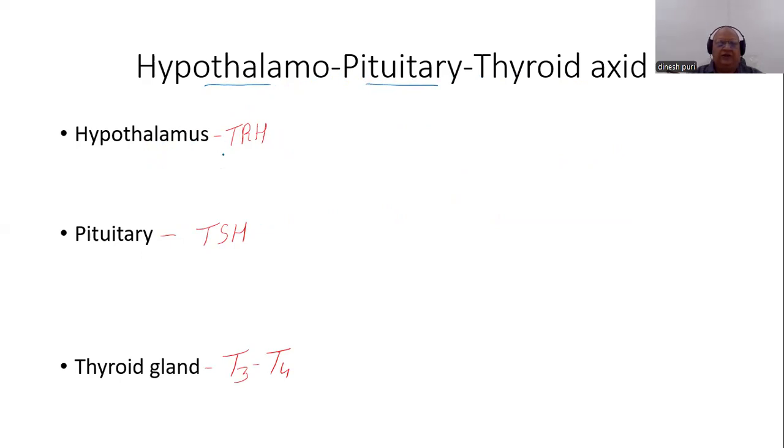You people know that the hypothalamus secretes a hormone, TRH, thyrotropin releasing hormone, which acts on the pituitary and stimulates secretion of TSH, the thyroid stimulating hormone, or thyrotropin. This hormone acts on the thyroid gland and enhances biosynthesis and secretion of thyroid hormones T3 and T4, levels of which therefore rise.